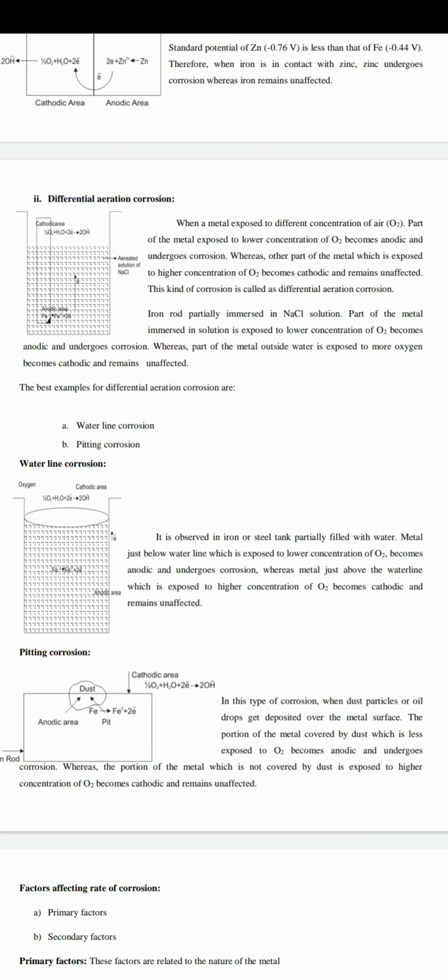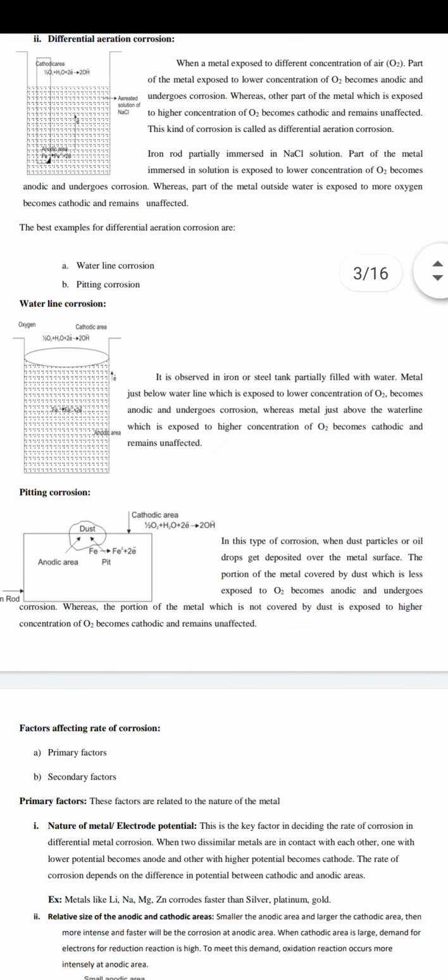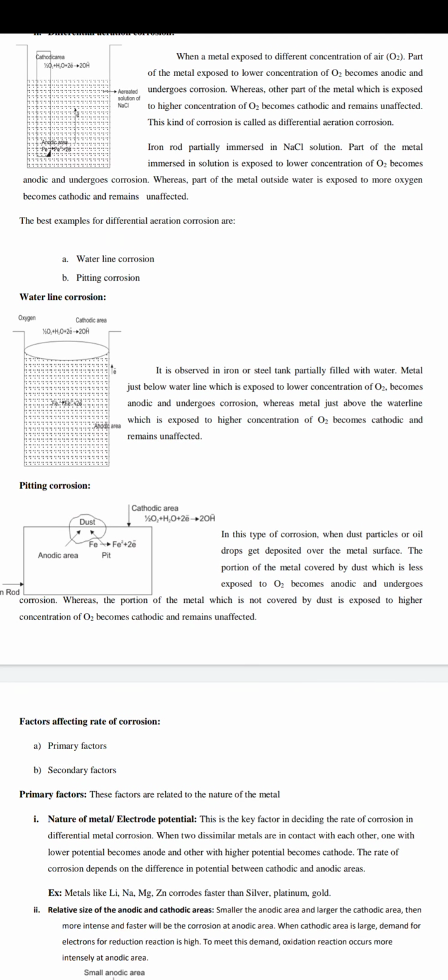That portion is affected by corrosion because the anode, along with humidity, requires a minimum percentage of oxygen concentration. Just below the water level, a minimum percentage of oxygen is available, not at the bottom. Due to that minimum available oxygen, the corrosion takes place just below the water level.